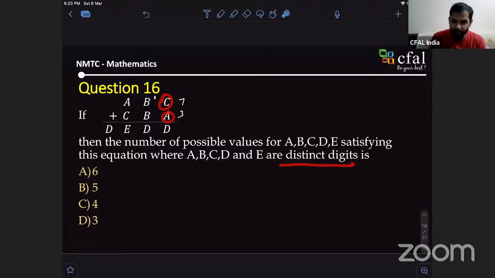Sir, and it can't be D again. It can't be 0, you mean? No, sir. Like D is the same number, right? Yes. If D becomes 0, on the left side also it must be 0. That's what I'm saying. This is a carry, which can't be even, it will be an odd number. It can't be 0. So certainly not 0. So do we know what D is now? 1, sir. So the D value is already fixed.